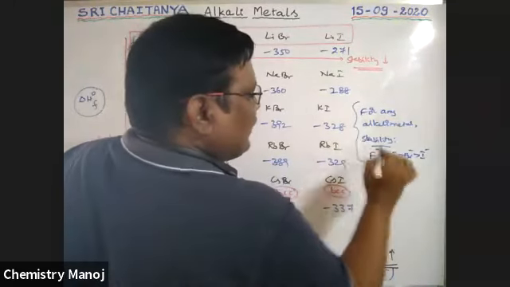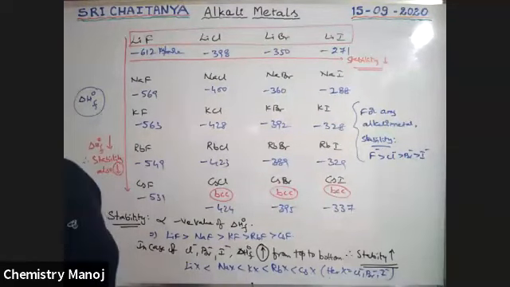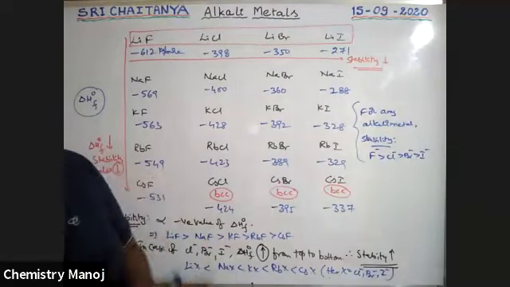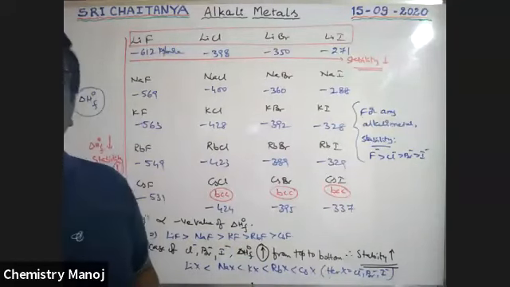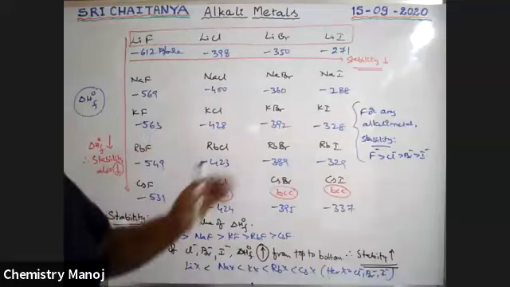So for any single metal common, with different halogens, that is the order of stability. Please keep in mind, these are very, very important, many times asked bits, boys. Okay, so this is about the stability of our halides.